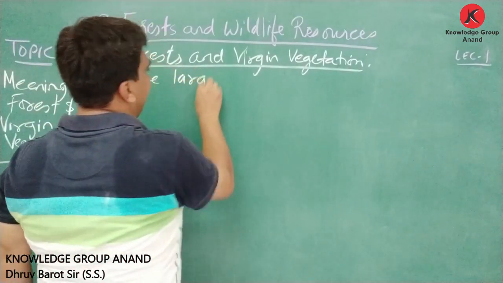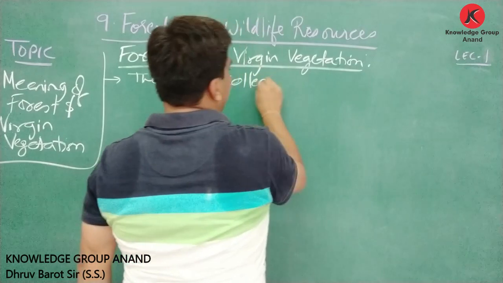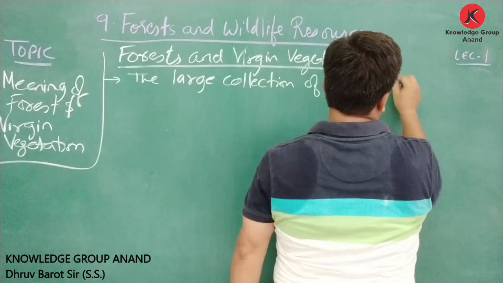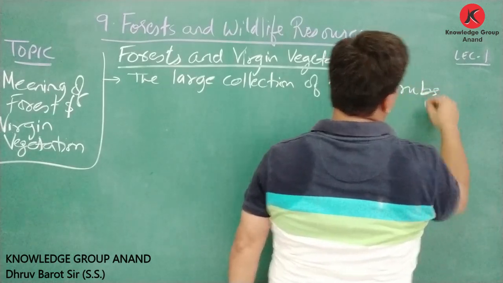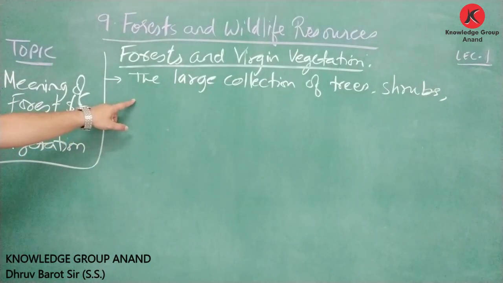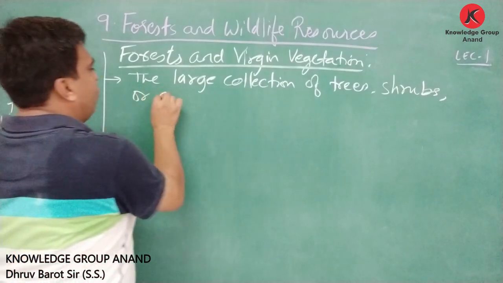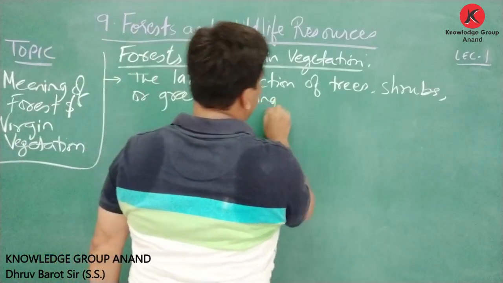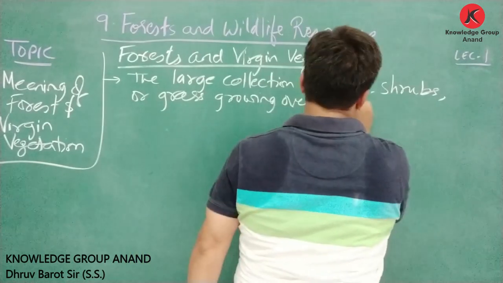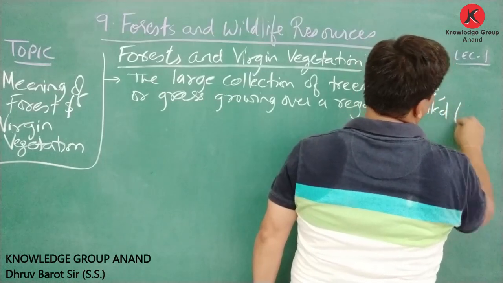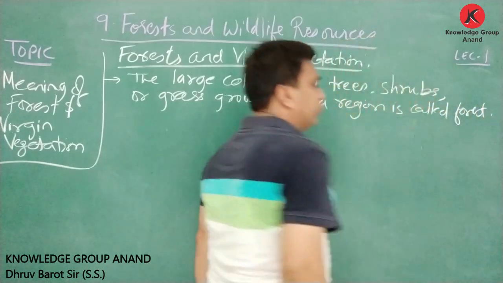The large collection of trees, shrubs or grass growing over a region is called forest.